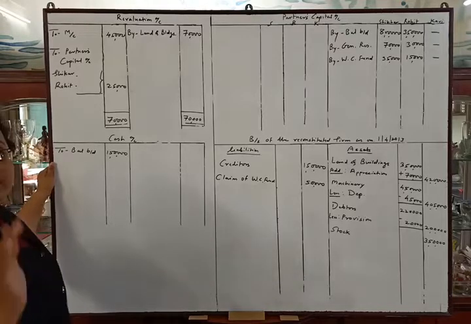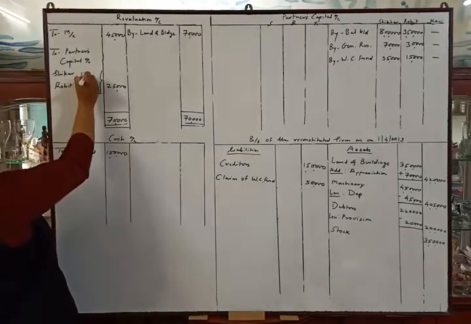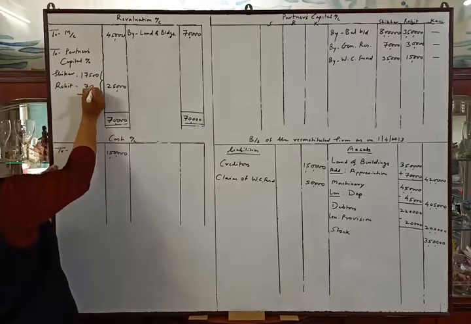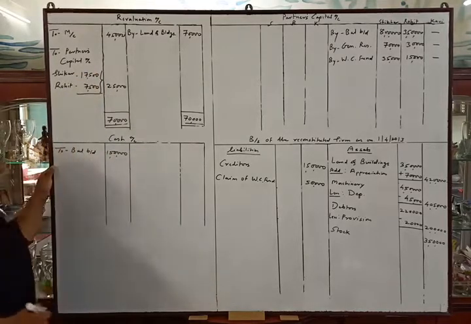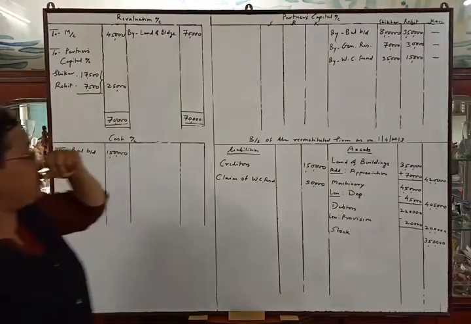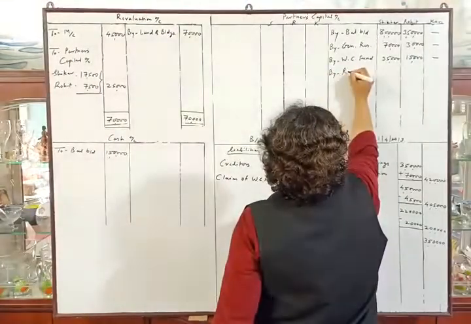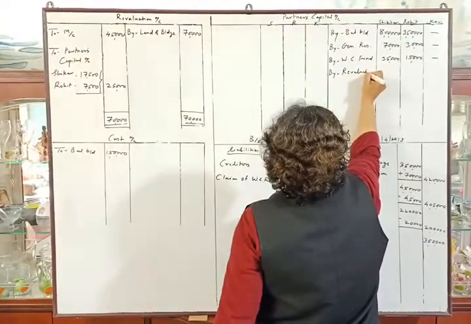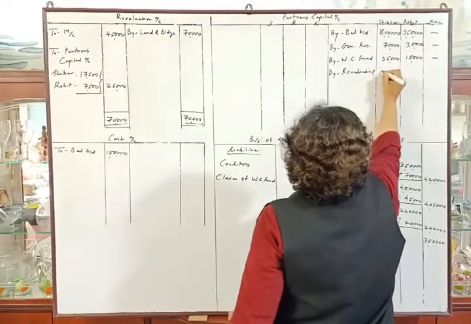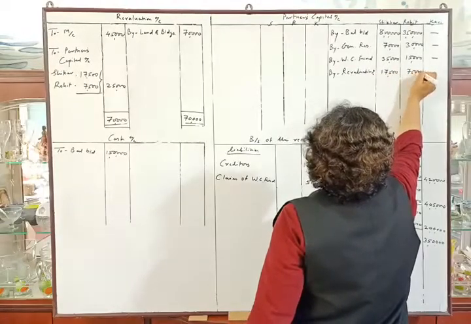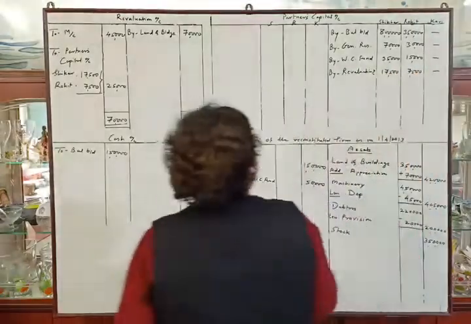So distribution will be 17,500 and 7,500. Let us make the second posting. Credit side of capital account, by revaluation account, 17,500 and 7,500 and dash in last column.